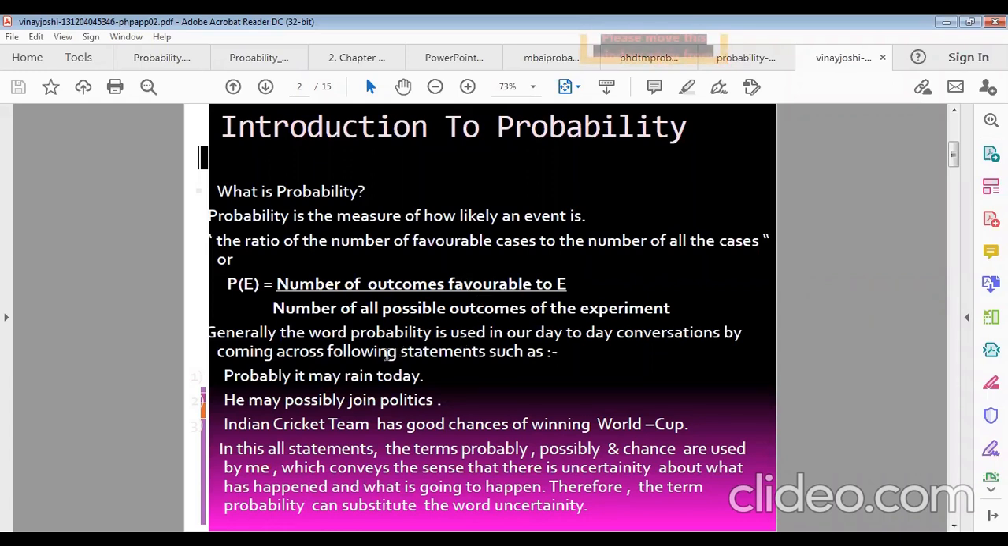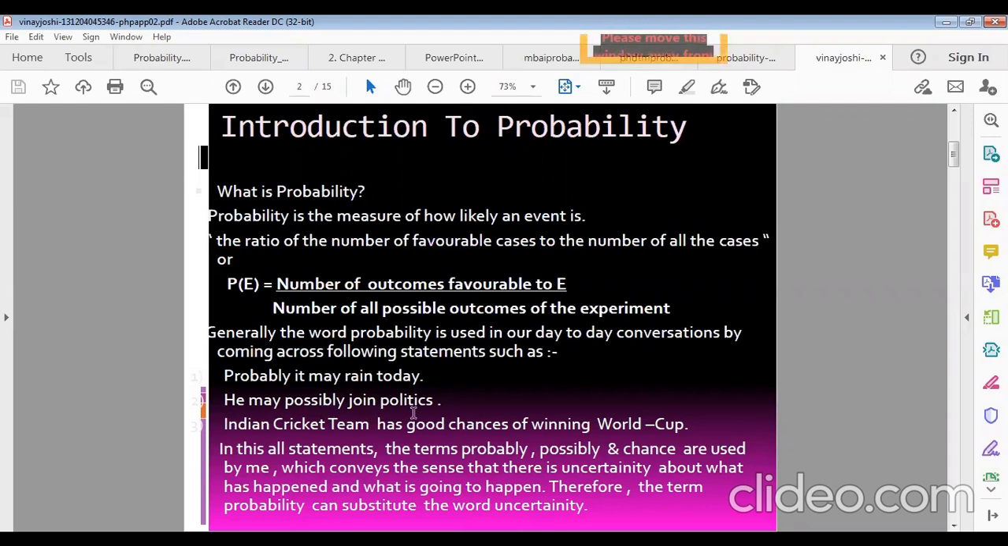Generally the word probability is used in our day-to-day conversation in statements such as: probably it may rain today. Watching the sky, we can say it may rain today. Actually it may not also, maybe. Likely or unlikely or certain or impossible. That means with these 4 words it may happen.